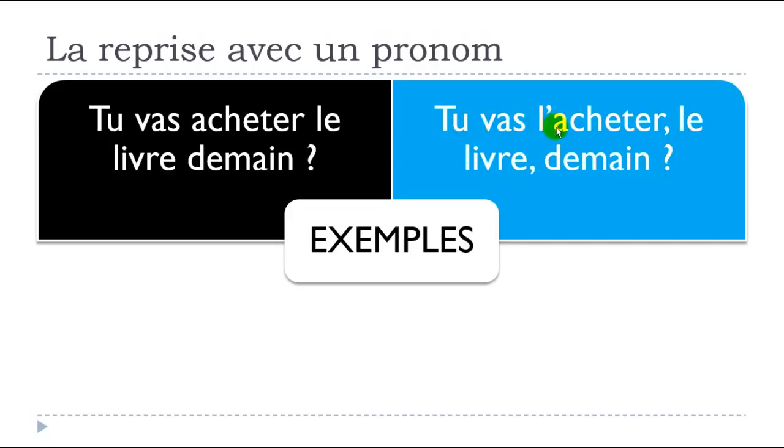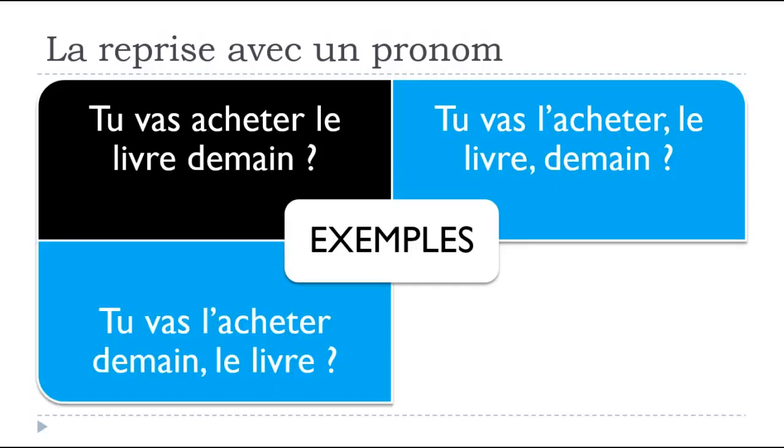Tu vas l'acheter. So you get the pronoun here, but then you repeat le livre. Don't forget to put some commas before and after, and then demain. Tu vas l'acheter, le livre, demain? Second option, tu vas l'acheter demain, and then you end with le livre.